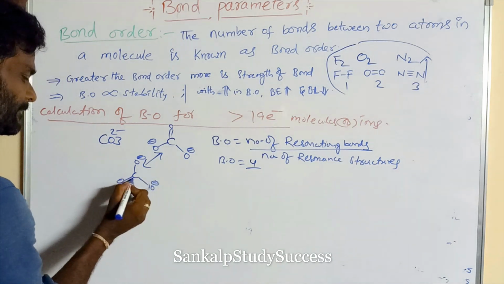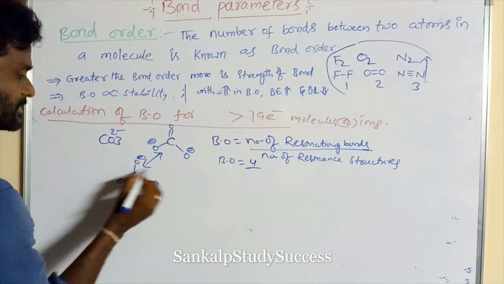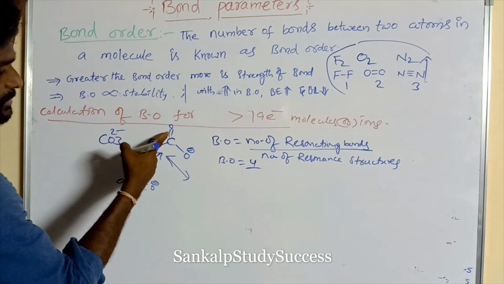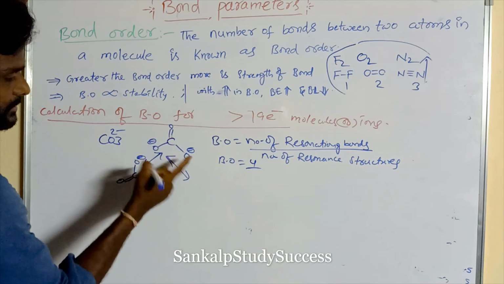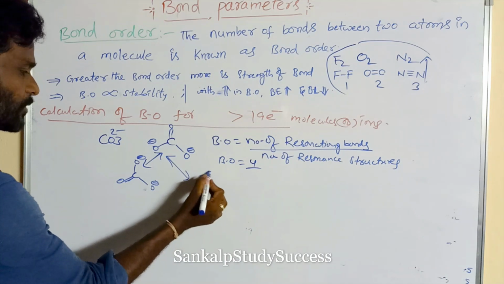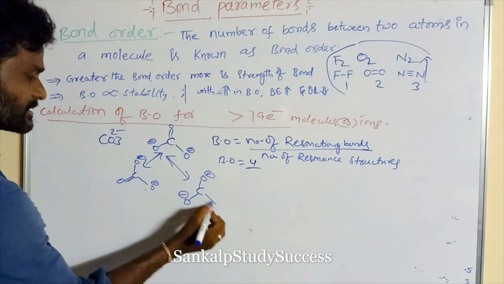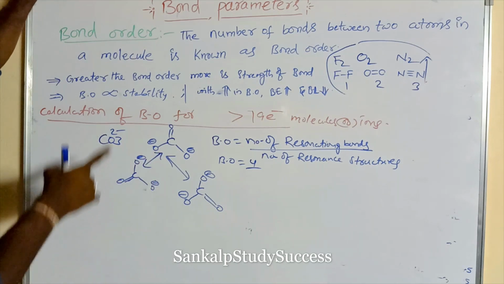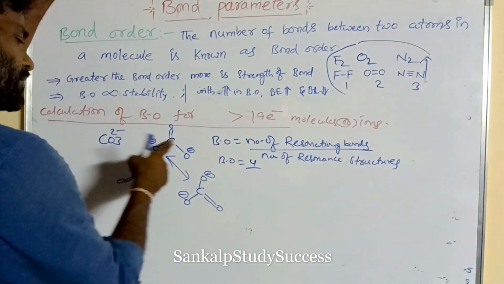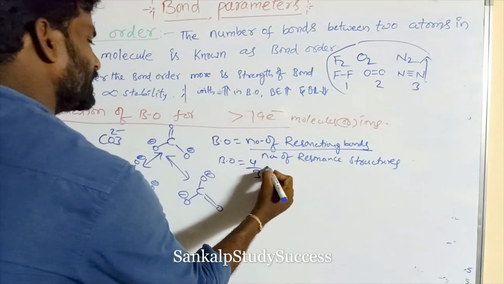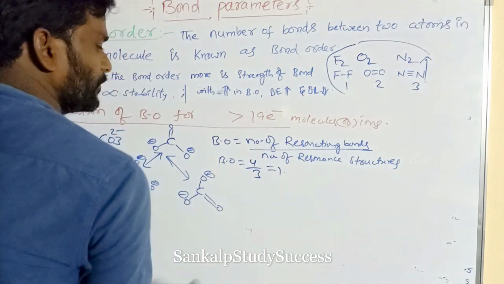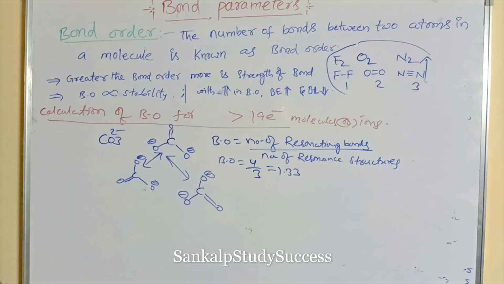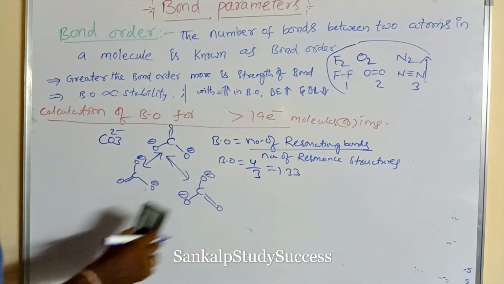This is another resonance structure. The double bond can also be written here: C single bond O minus, single bond O minus, double bond O. So how many resonance structures are present in carbonate? Three resonance structures, 1 2 3. So 4 by 3 is equal to 1.333. Its bond order is 1.333.